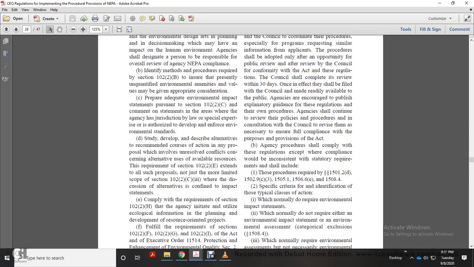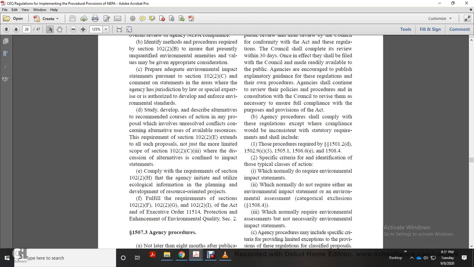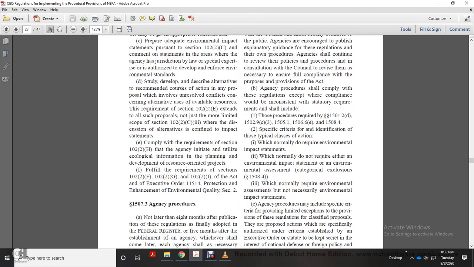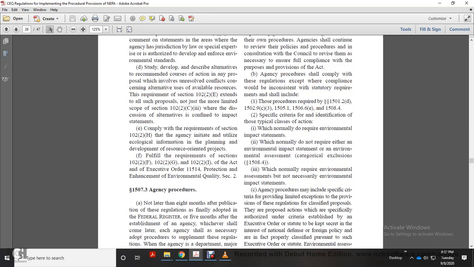Agency procedures shall comply with these regulations except where compliance would be inconsistent with statutory requirements, and shall include the purposes of prescribing 1501.2(d), 1502.9(c)(3), 1505.1, 1506.6(e), 1508.4. Specific criteria for identification of typical classes of action which normally do require environmental impact statements, which normally do not require either an environmental impact statement or an environmental assessment (categorical exclusion, 1508.4), and which normally require environmental assessments but not necessarily environmental impact statements.